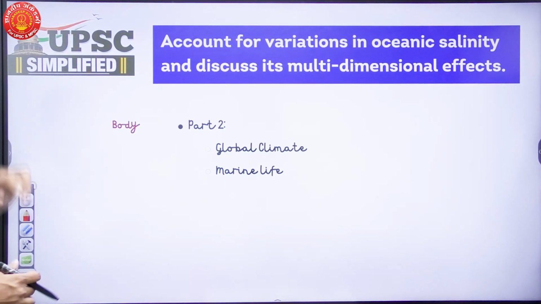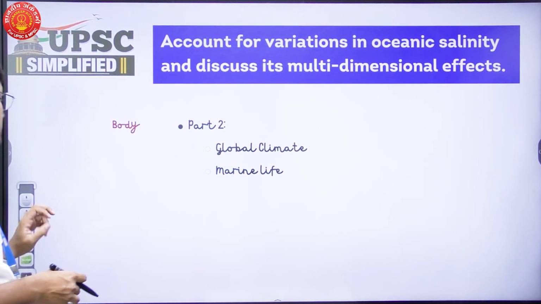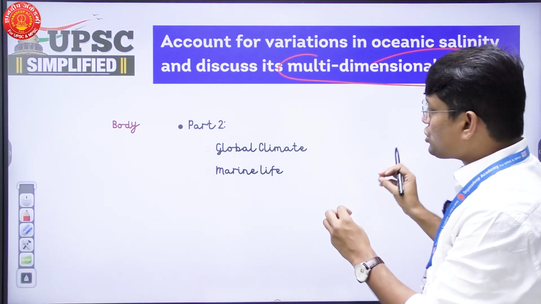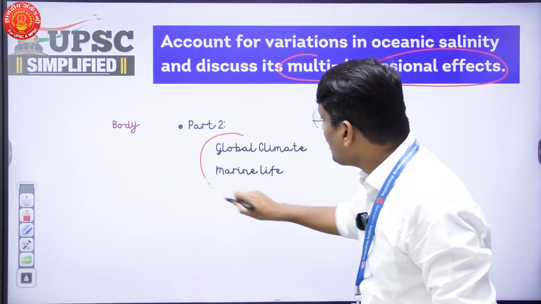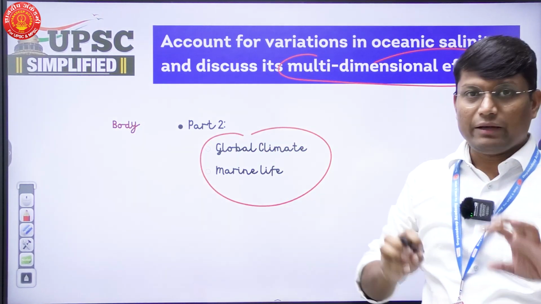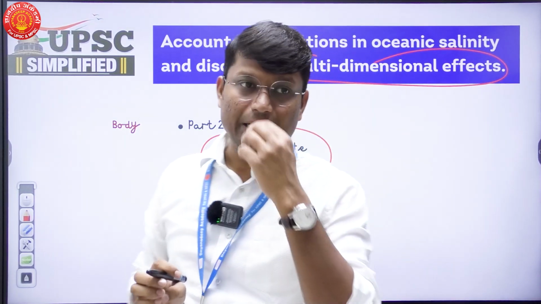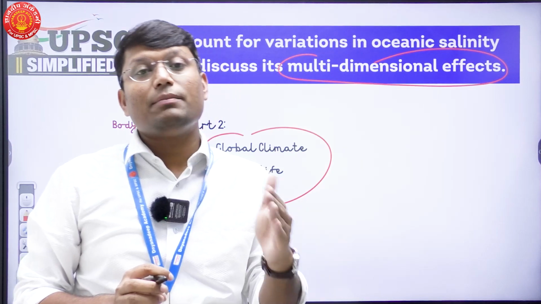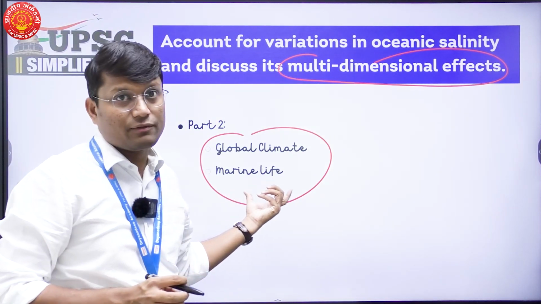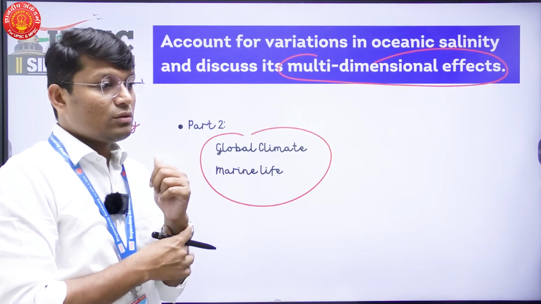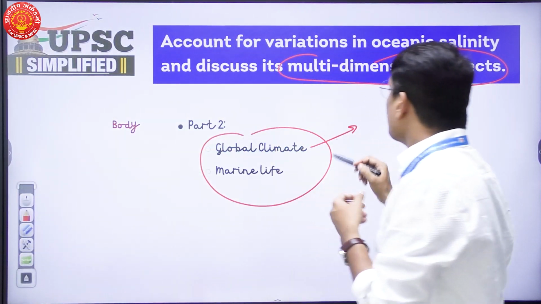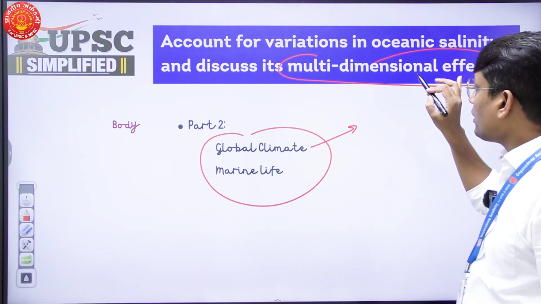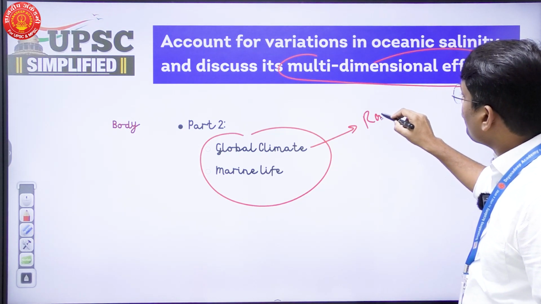Now we will move on to the next part of the question. Next part is the multidimensional effect. Now multidimensional effects can be clubbed into two categories. Whenever it comes to the salinity, it will either have an effect on climate or it may have an effect on marine life. Fine. Now when it comes to salinity, the salinity of the ocean is likely to have an impact on rainfall.